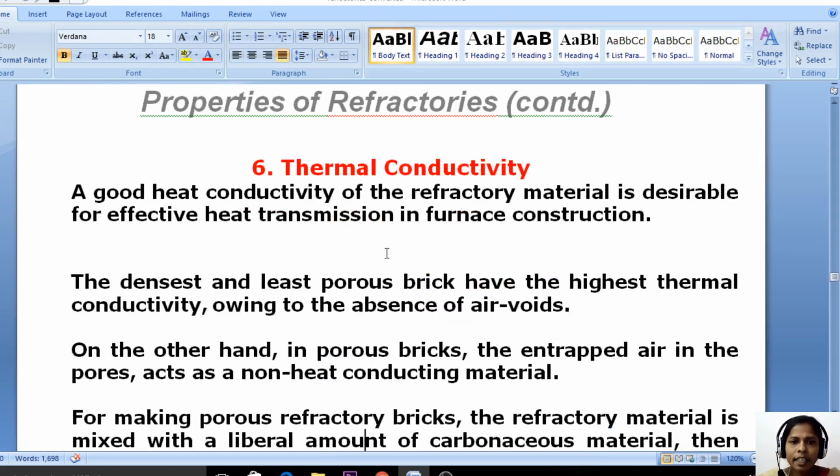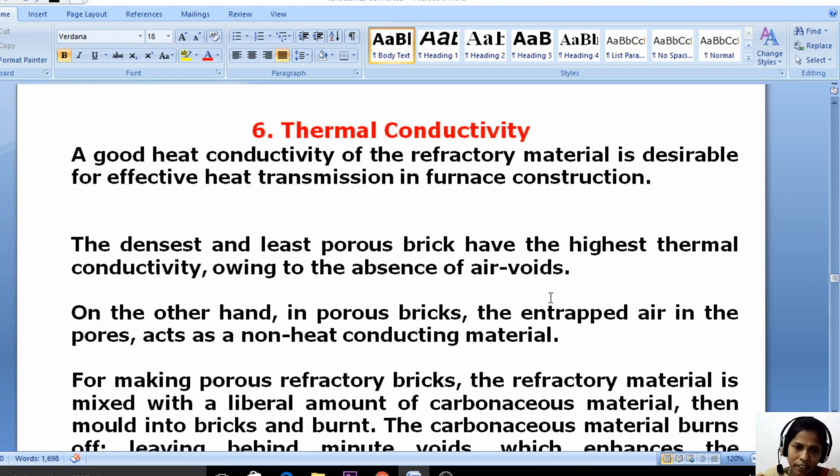A good heat conductivity of the refractory material is desirable for effective heat transmission in furnace construction. So, how should the material be? The material should have good heat conductivity. Then only can the heat be transmitted to the furnace very easily. The densest and least porous bricks have the highest thermal conductivity owing to the absence of air voids.